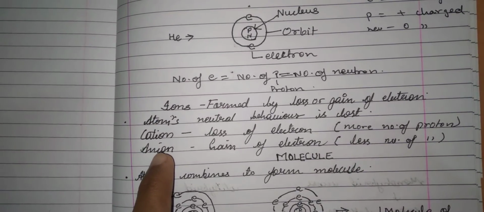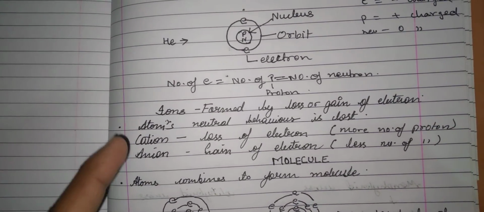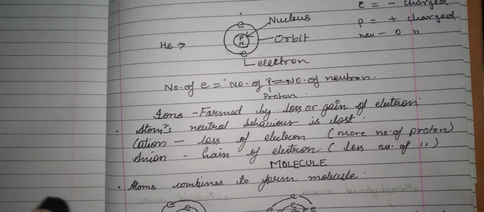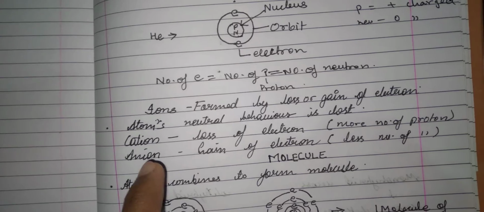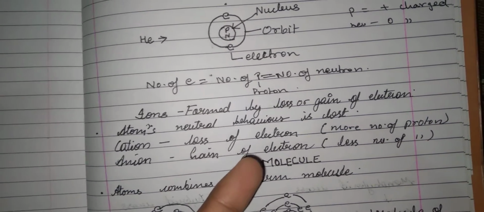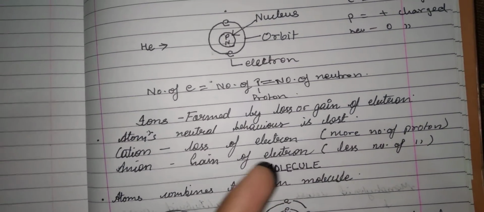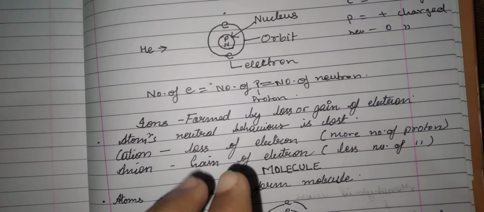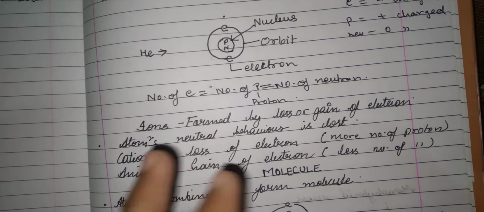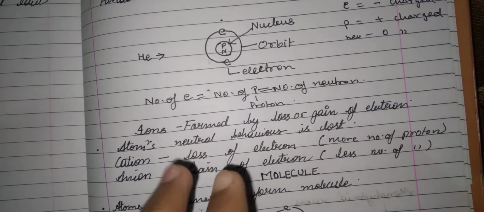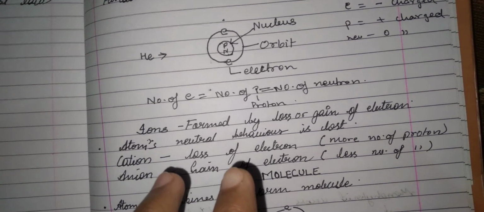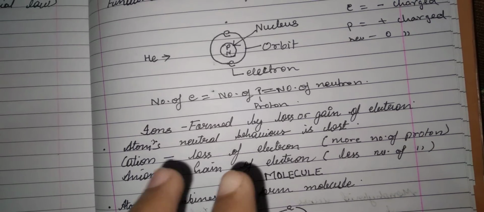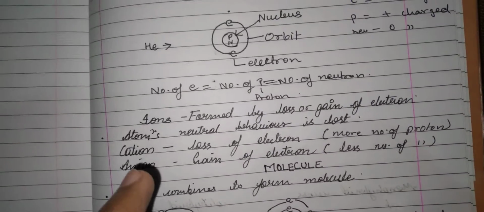Anion has more size than neutral atom. Let's see why. This is so because anion bears more number of electron than proton, and due to presence of negatively charged electron, there is an electron-electron repulsion. Due to the electron-electron repulsion, the size will increase, hence anion will bear more size than neutral atom.